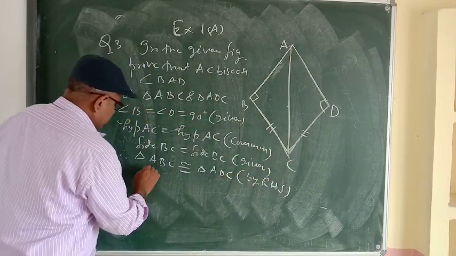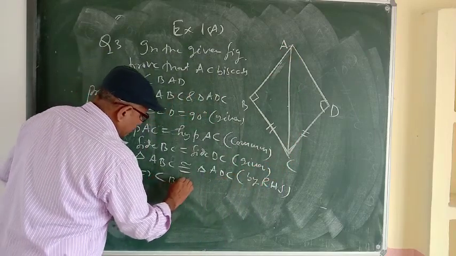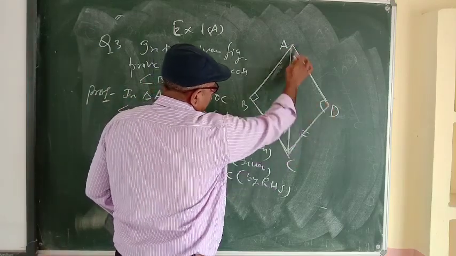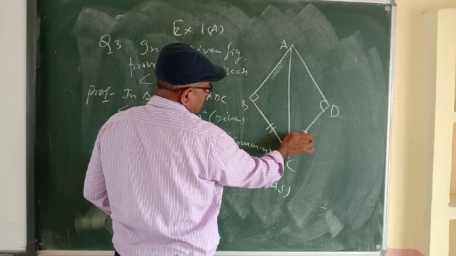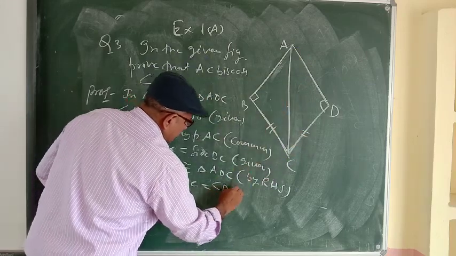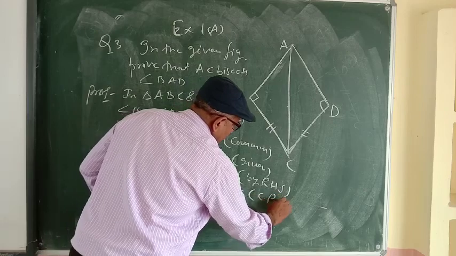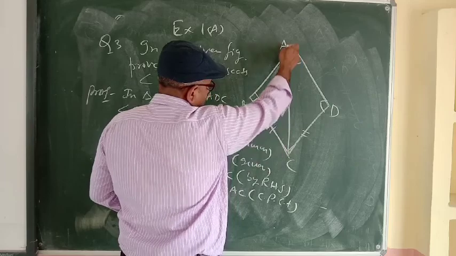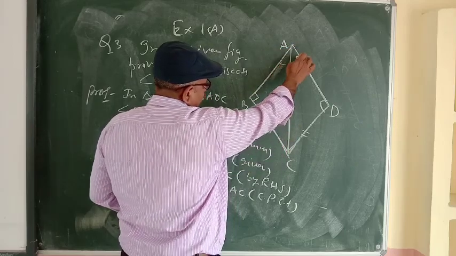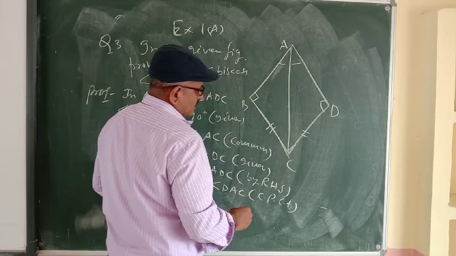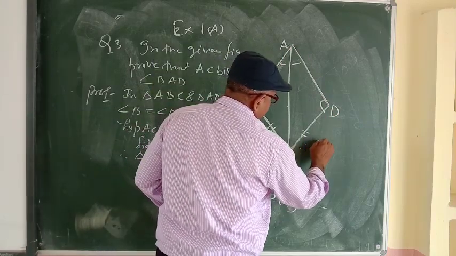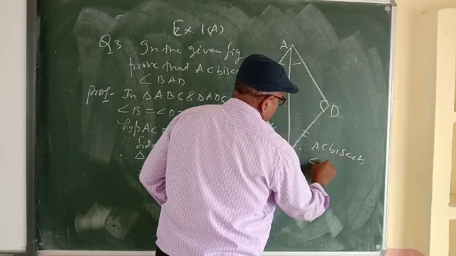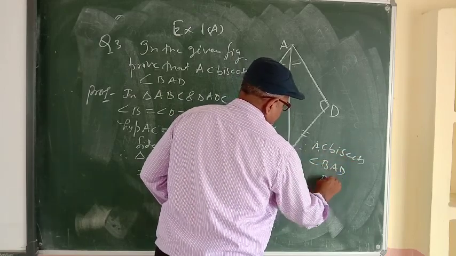Angle BAC. So we can write angle BAC is equal to angle DAC, the angle opposite to DC, by CPCT. When these two angles are equal, we can say that AC bisects angle BAD. Therefore, we can write AC bisects angle BAD. Proved.